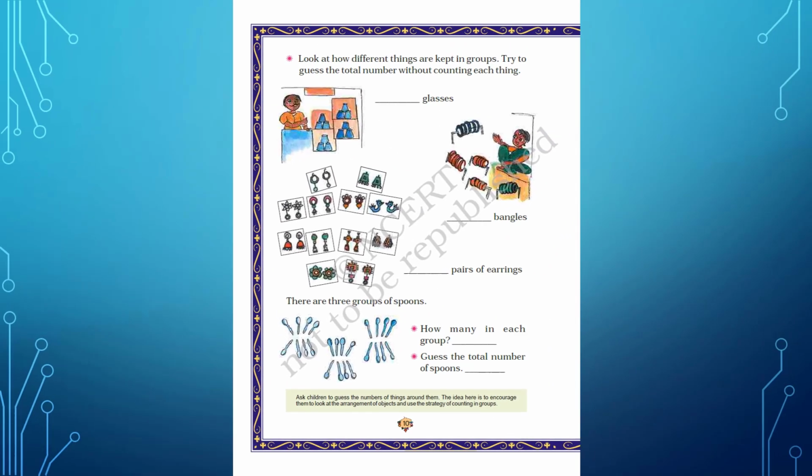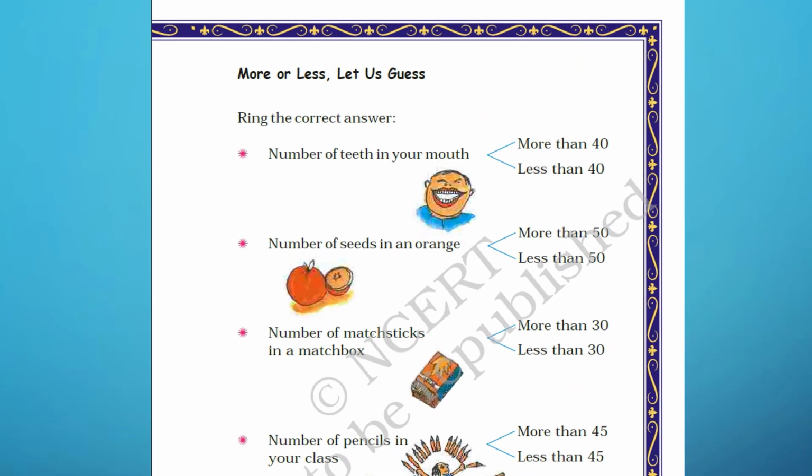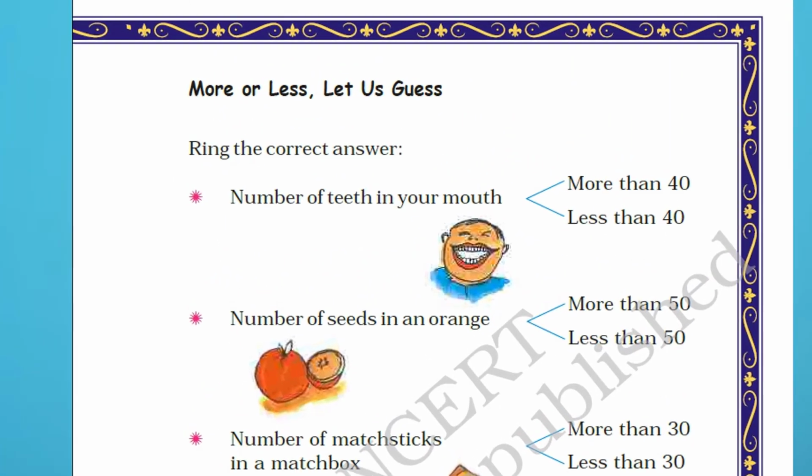Let us go ahead. Ring the correct answer. Number of teeth in your mouth. More than 40, less than 40. As you might know, we can have maximum 32 teeth in our mouth. So the answer will be less than 40.